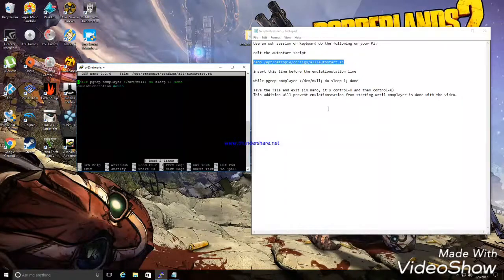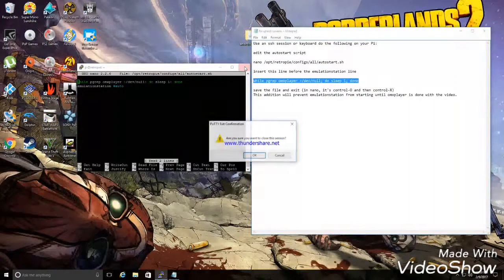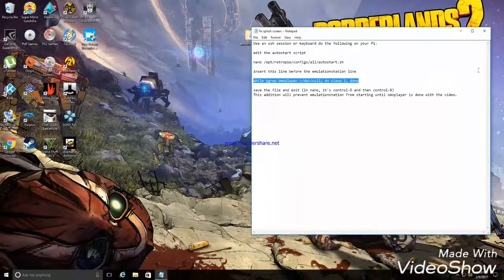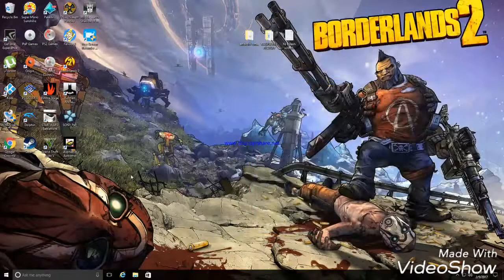Alright, now I've already copied this. The next step is to copy this right here. You want to paste it right before Emulation Station, so you want to make sure you're right above it. From there, you're going to hit Control X, Y for yes, and enter. From there, you can exit. And we'll move over to the Pi.